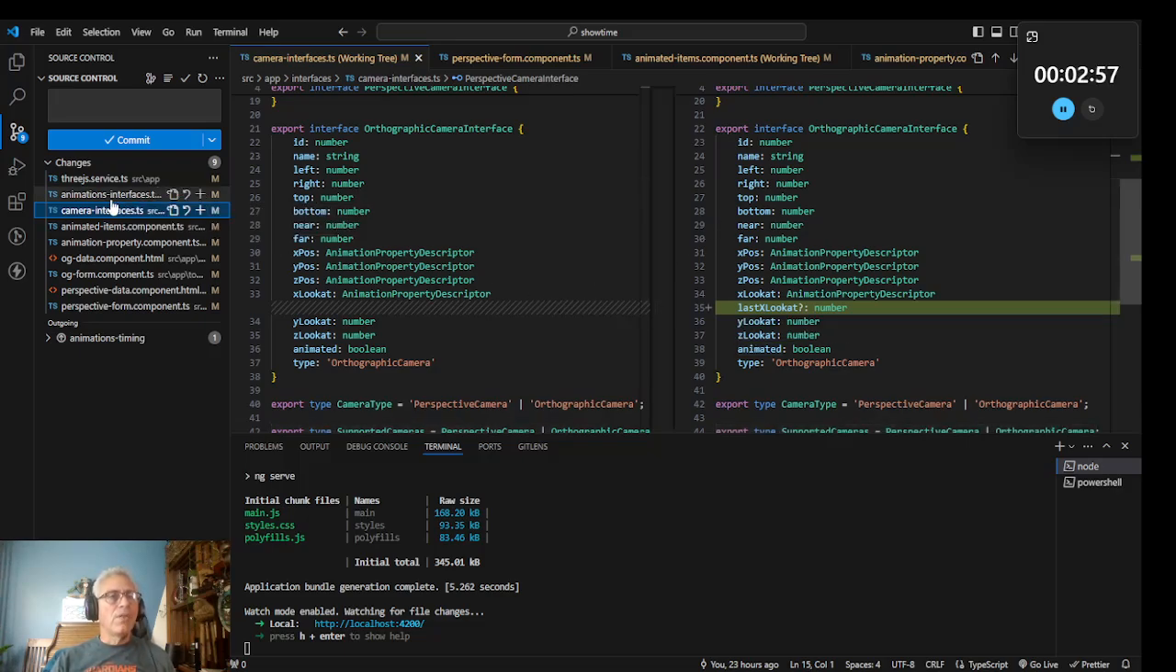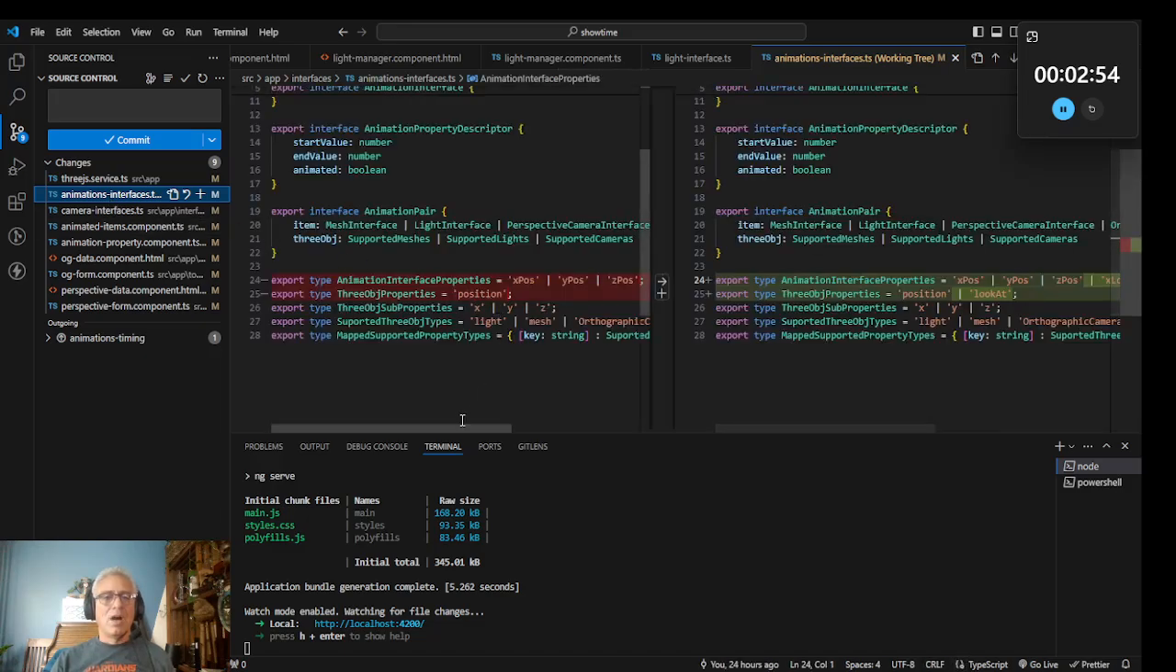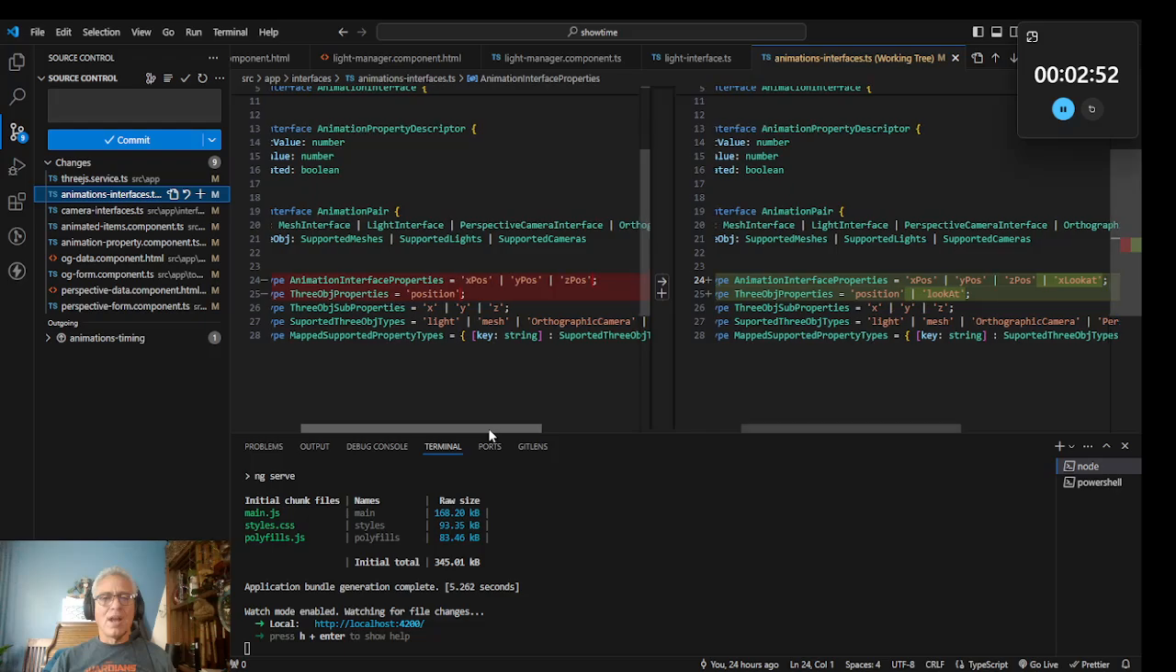So let's go to the other interface and see. Okay, so this makes sense. Before, I didn't have the concept of the ThreeJS object property of lookAt, or the animation interface property of lookAt, or the xLookAt. And then we'll add yLookAt and zLookAt when this is all fixed. But I think that is very reasonable. It makes total sense that I had to add that since I'm now adding that stuff.